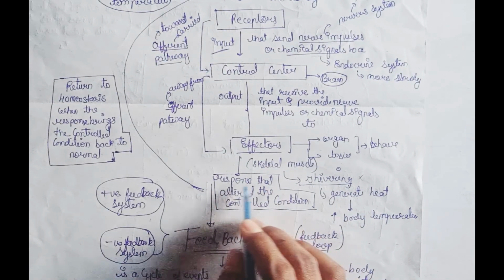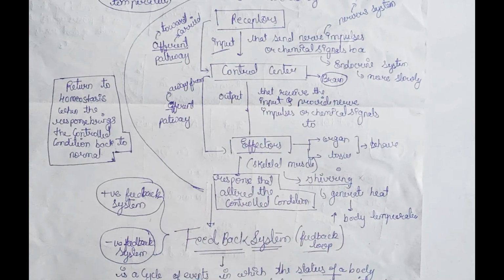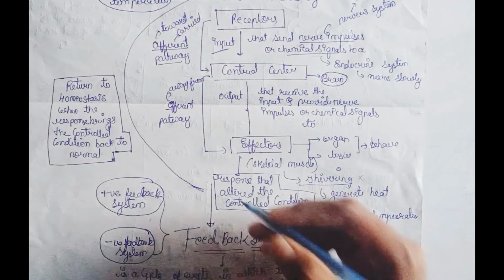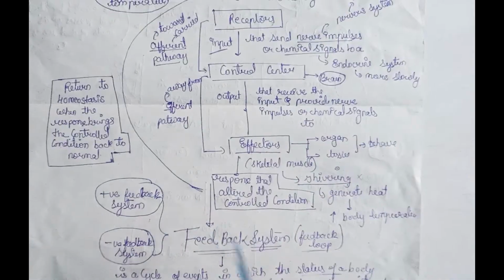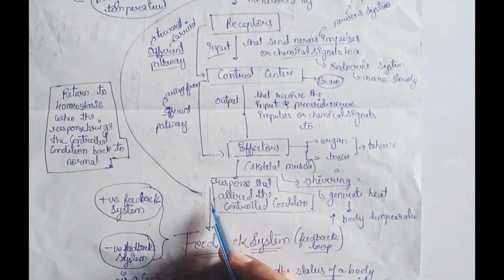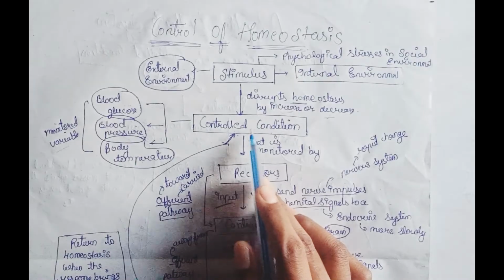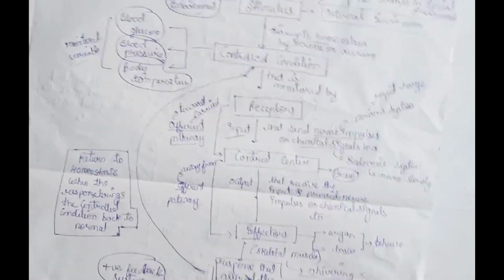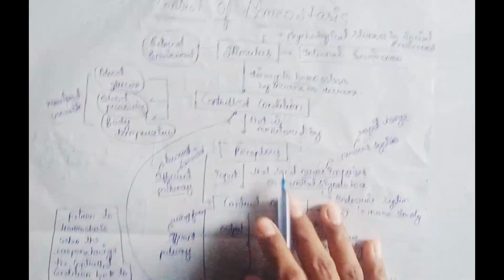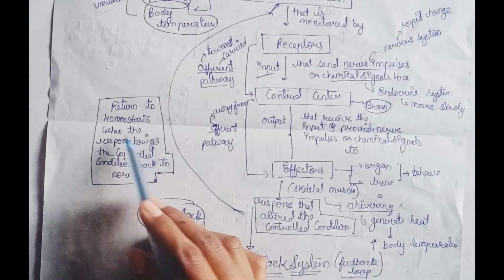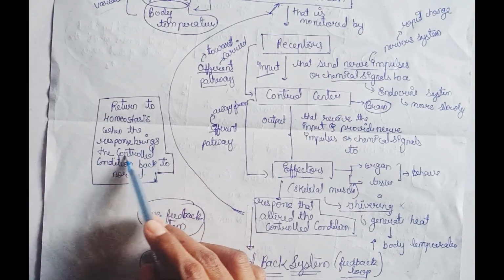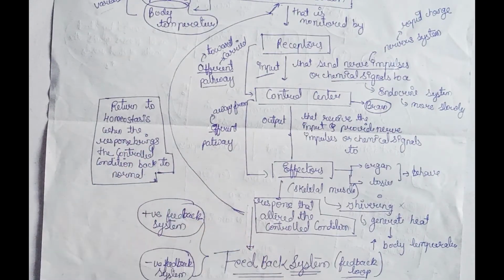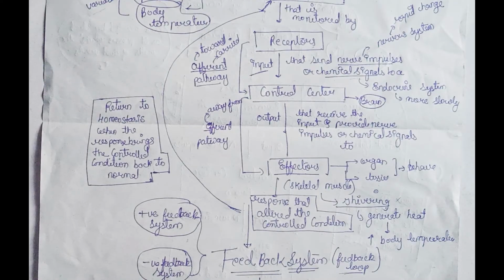The response alters the control condition, and when the body temperature returns to normal, the response feeds back to the control conditions for the return to homeostasis. When homeostasis is maintained, the mechanism stops.